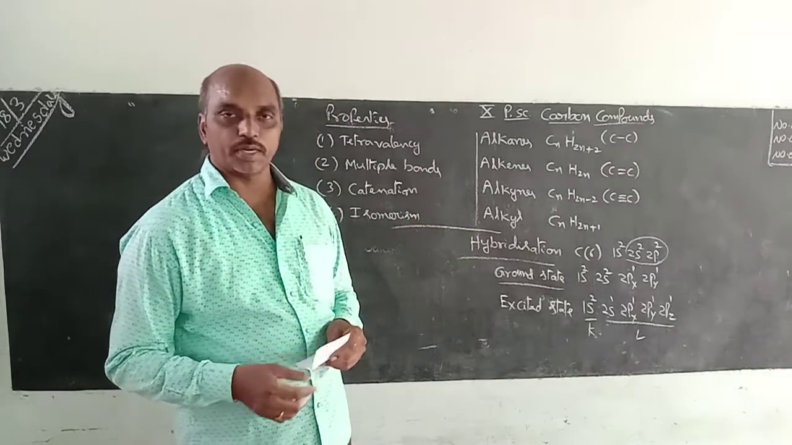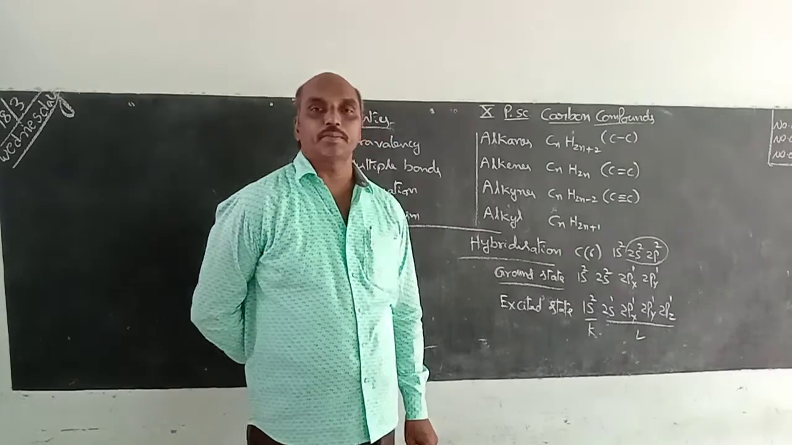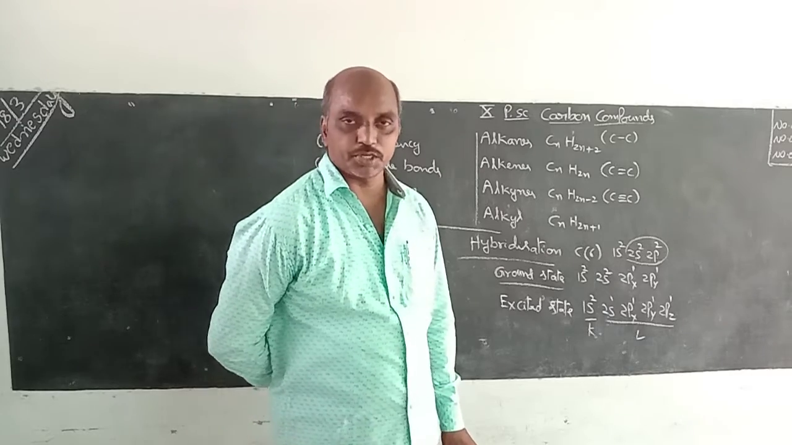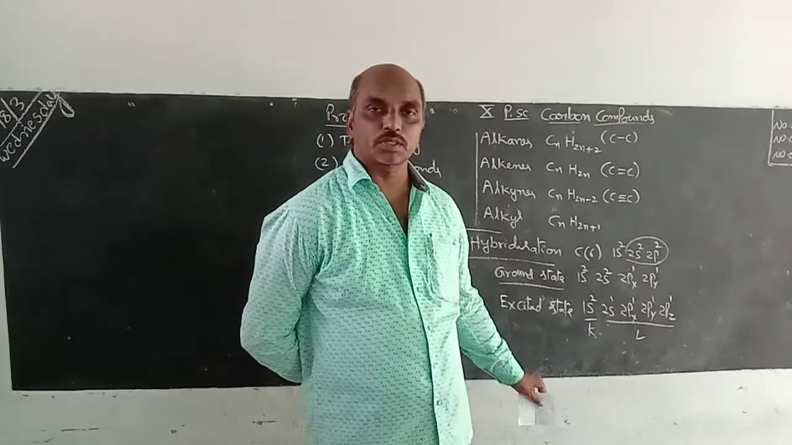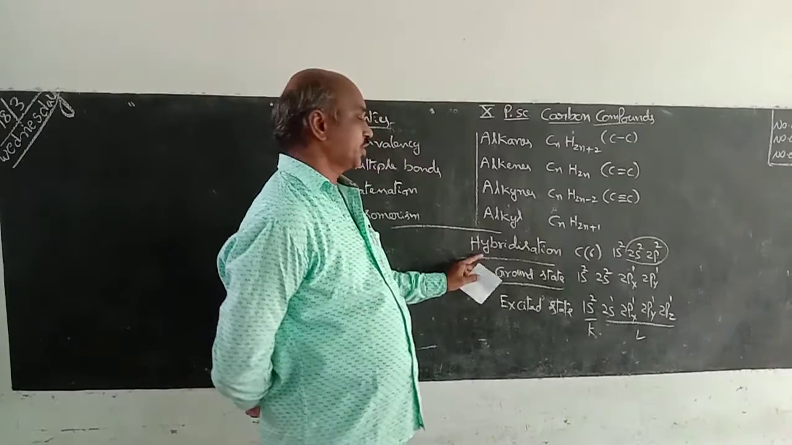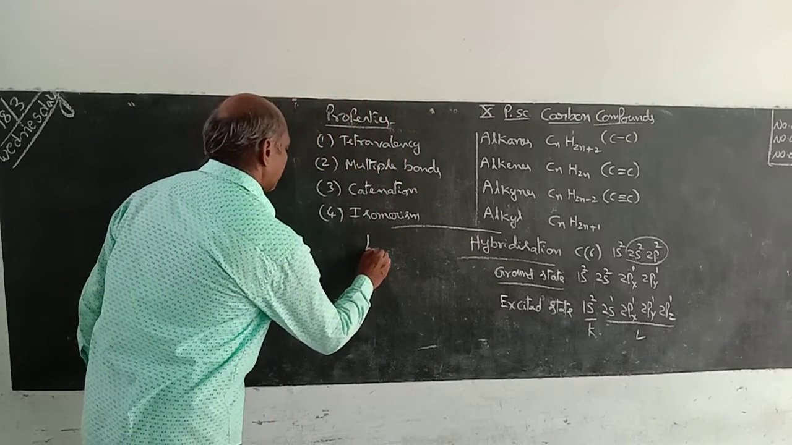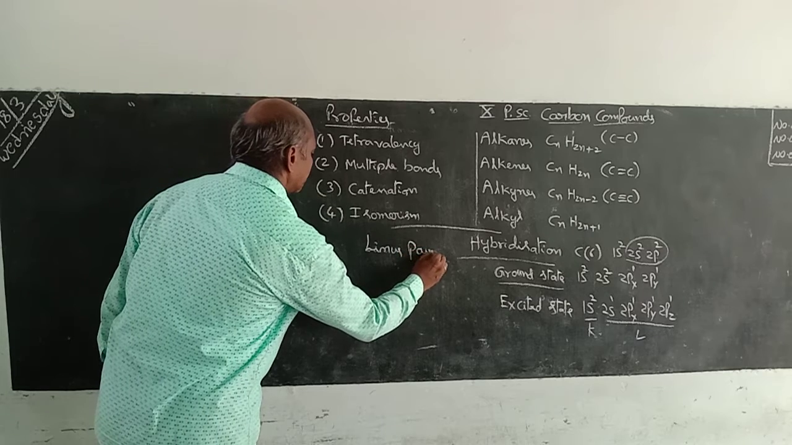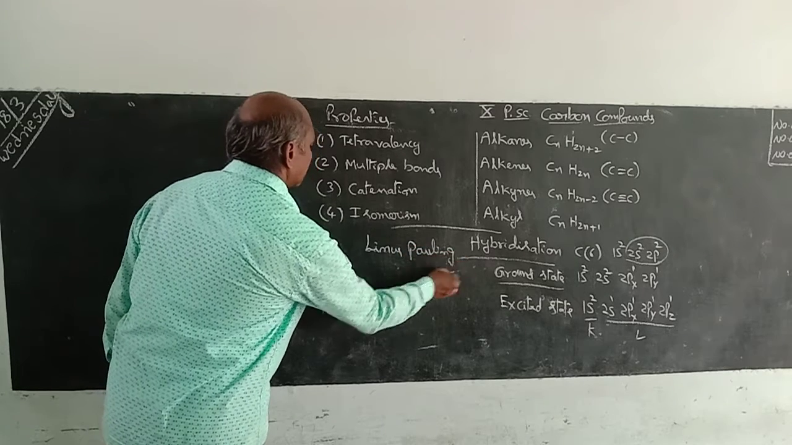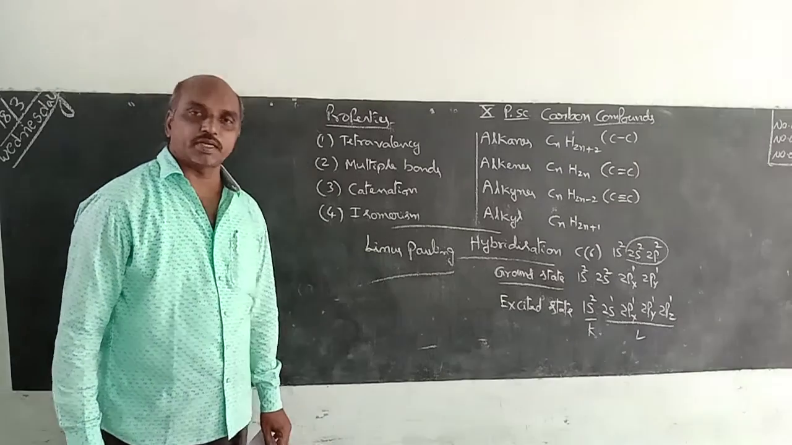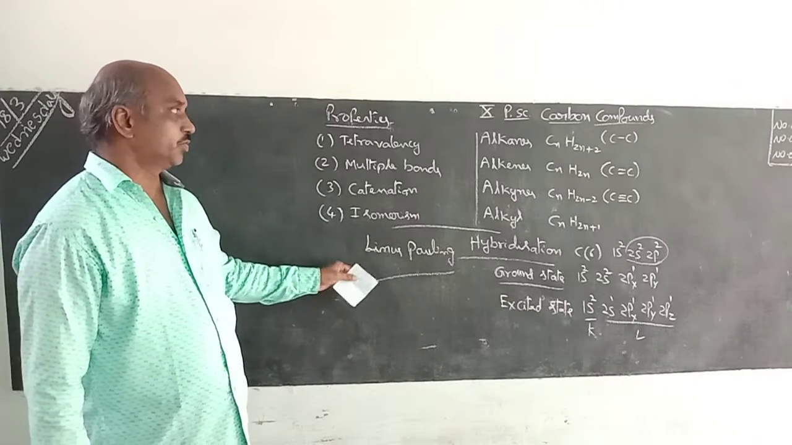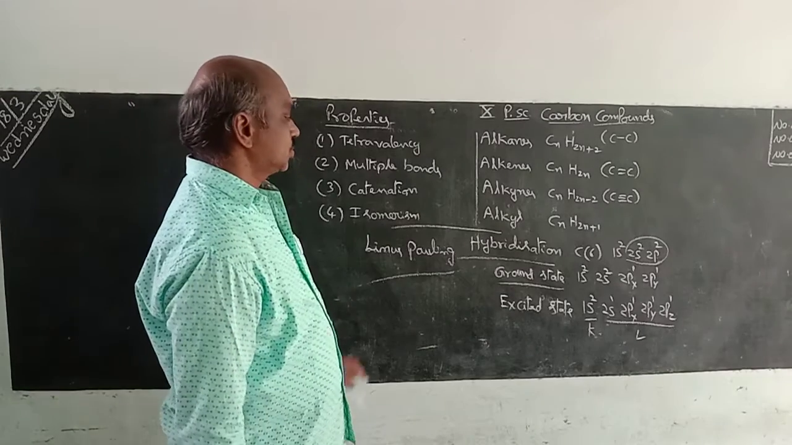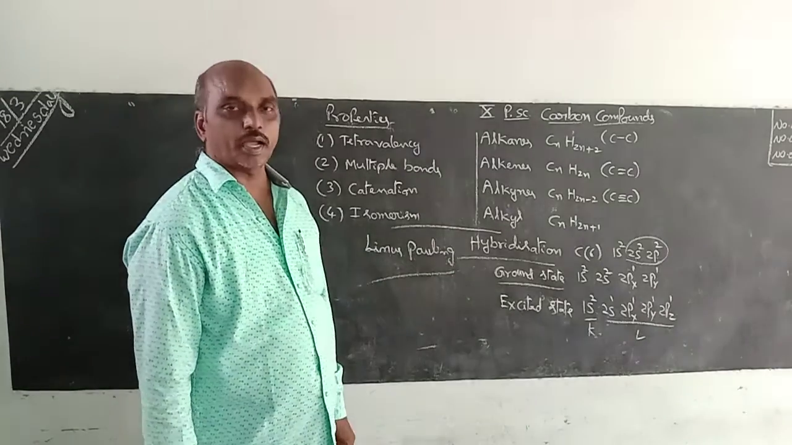After redistribution of electrons, orbitals become hybrid. That means these orbitals have the same energy, shape and properties. This phenomenon is called hybridization. Who proposed this hybridization? Linus Pauling. Linus Pauling was a great scientist. Because of Linus Pauling only this organic chemistry was developed, because of this concept of hybridization.